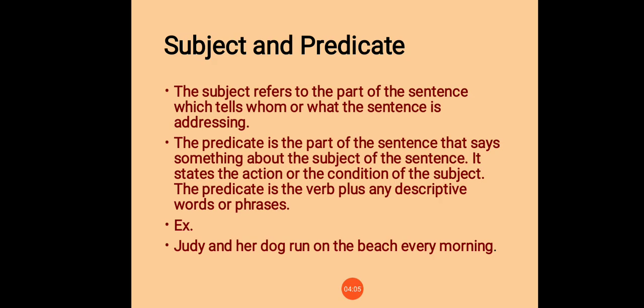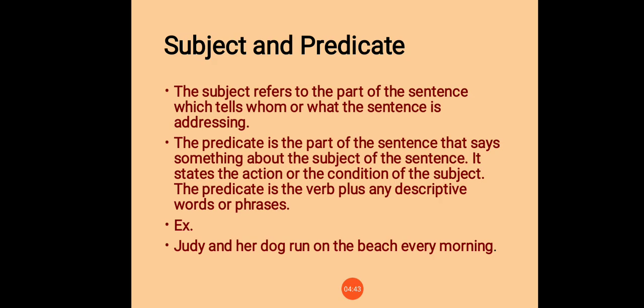And the predicate is the part of the sentence that says something about the subject. What is said about the person or thing denoted by the subject is called the predicate. It states the action or the condition of the subject. The predicate is the verb plus any descriptive words or phrases.